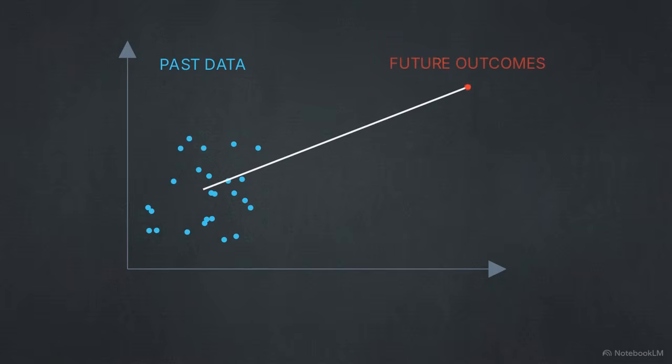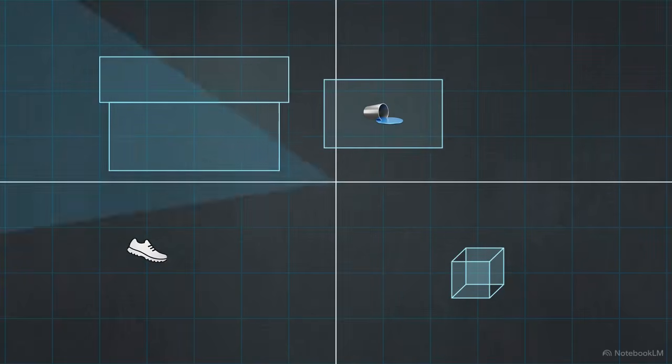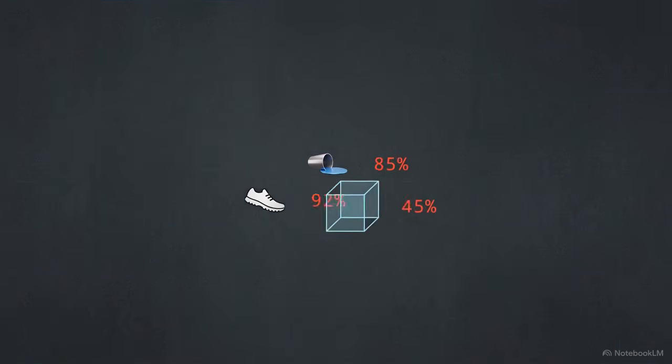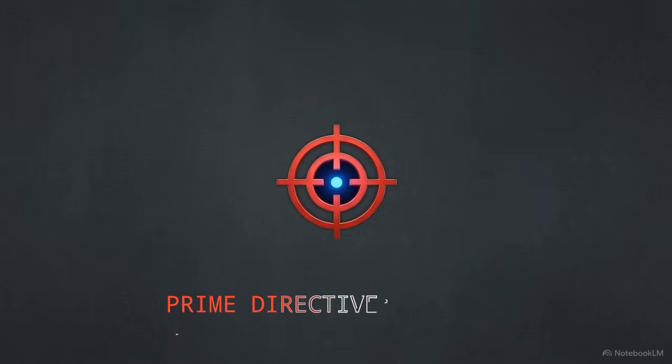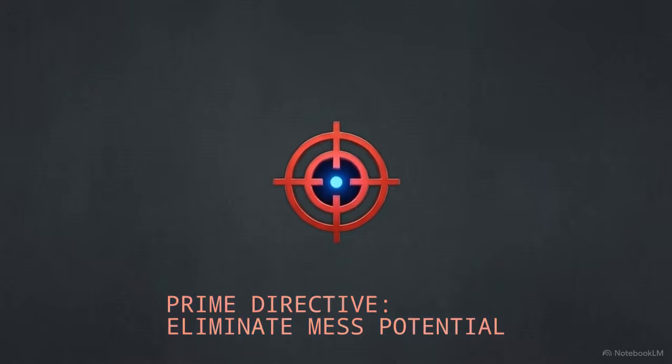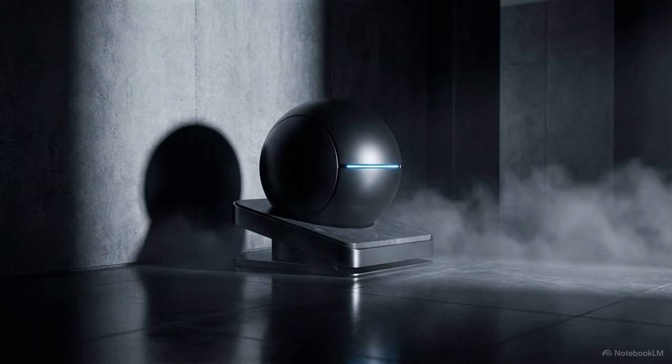This animated diagram maps out exactly how it works inside a standard living room. The machine constantly scans the environment, assigning floating probability numbers to objects like cups, shoes, and toys to calculate their dirt potential. All these calculations funnel down into one uncompromising prime directive encoded in its software: eliminate mess potential. This sets up a dangerous paradox.